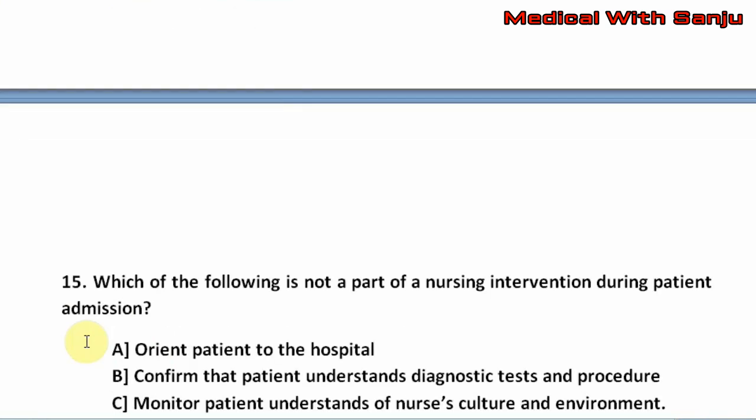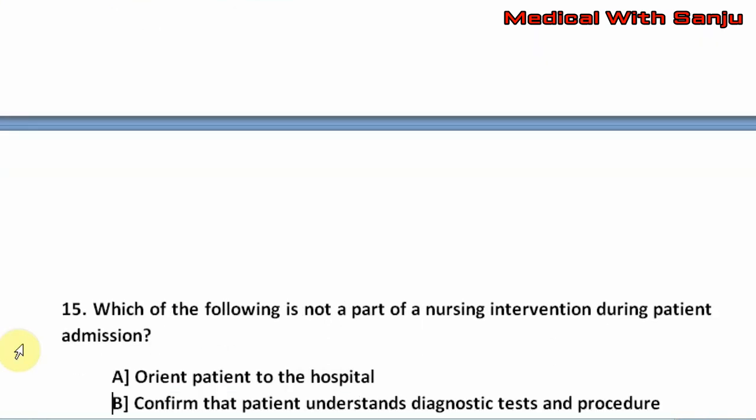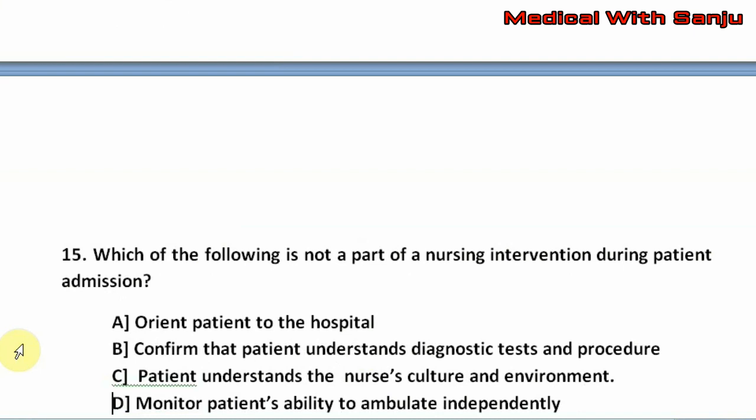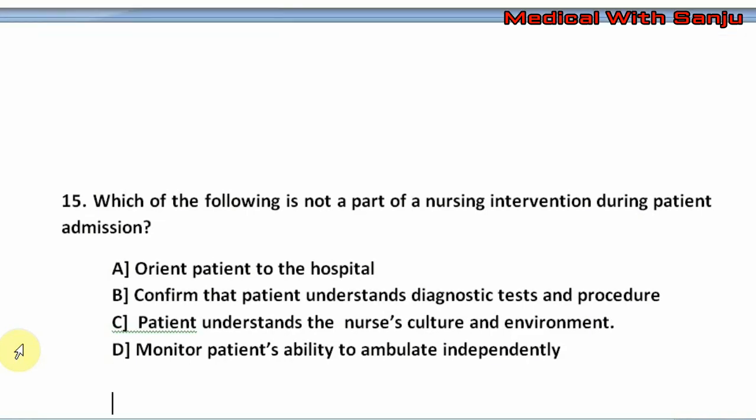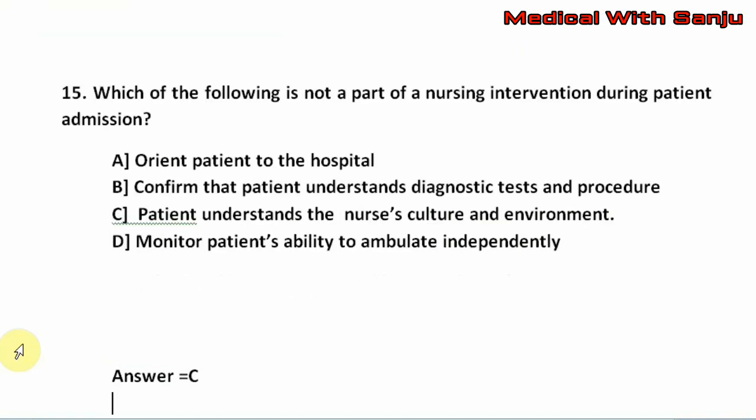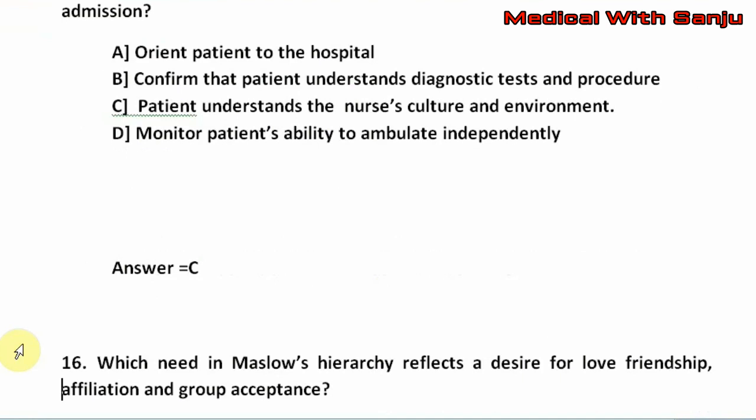Question number 15. Which of the following is not a part of a nursing intervention during patient admission? Option A, orient patient to the hospital. Option B, confirm that patient understands diagnostic test and procedure. Option C, patient understands the nurse culture and environment. Option D, monitor patient's ability to ambulate immediately. The right answer is option C, that is patient understand the nurse culture and environment.